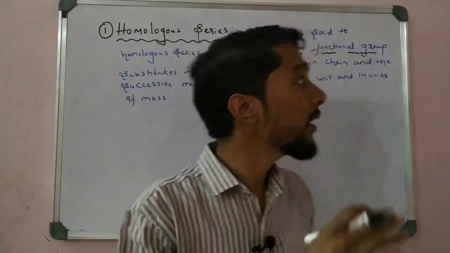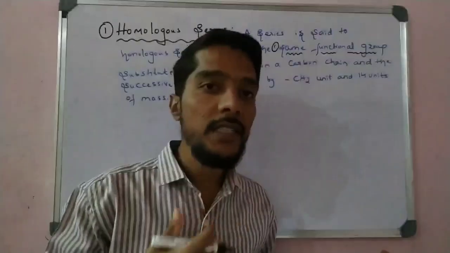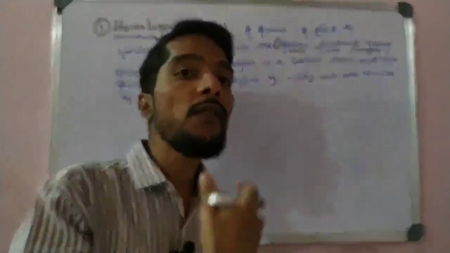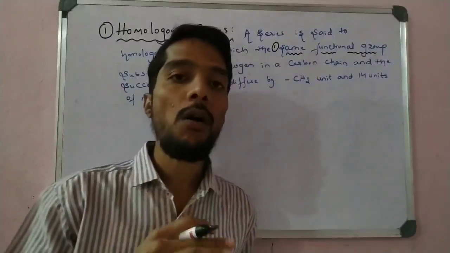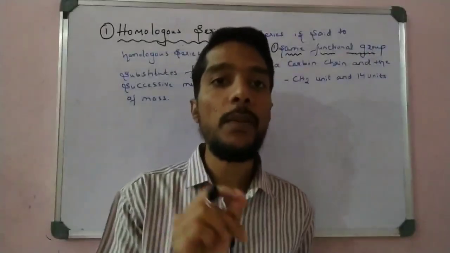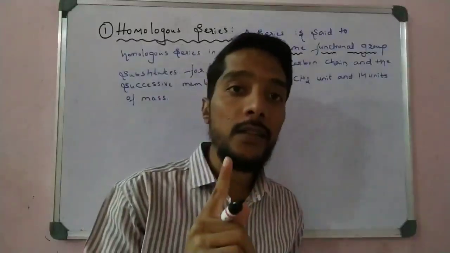So the functional group is important. If a series is given and the series has the same functional group, for example all alcohol or all aldehyde or all ketone, only one functional group, we say same or similar functional group. That is the first condition.